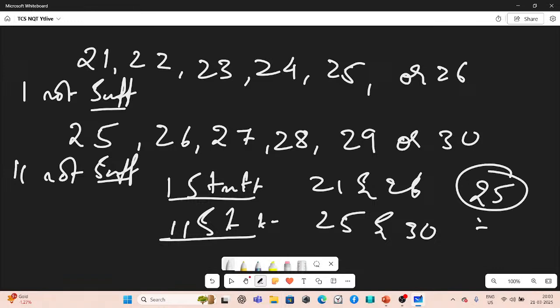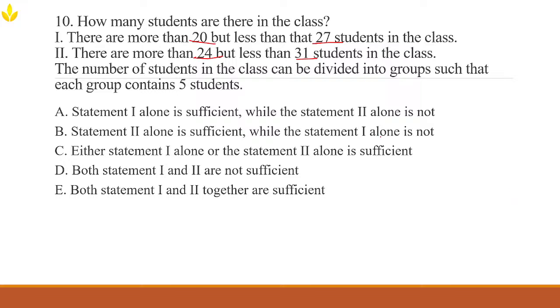This number is definitely divisible by 5. So now we can determine the exact number of students by using both the statements. Both statements together are sufficient, and each alone is not sufficient.